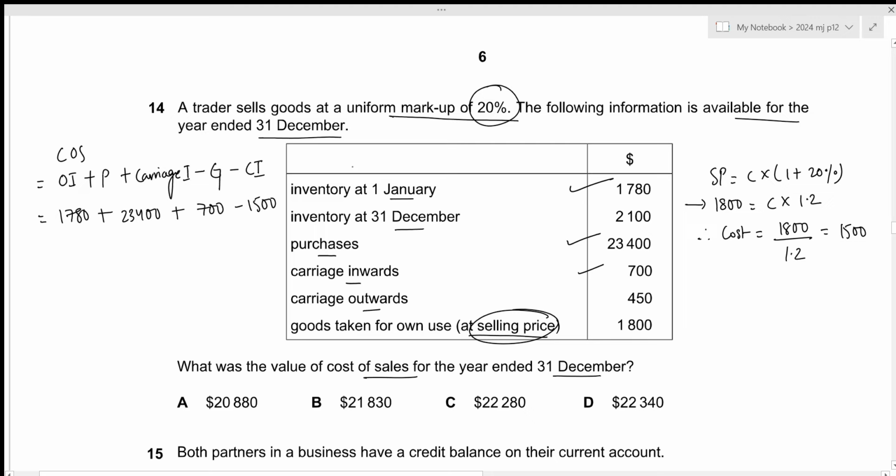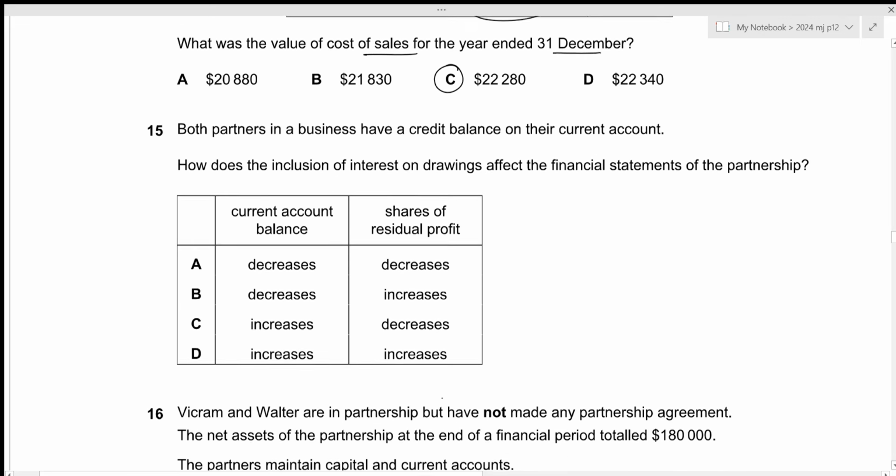Then we also need to subtract our closing inventory, which is 2100. This results in the value of 22,280. This is the answer we're looking for, which is given by option C. That is all for the 14th question. Let's move towards the next one.